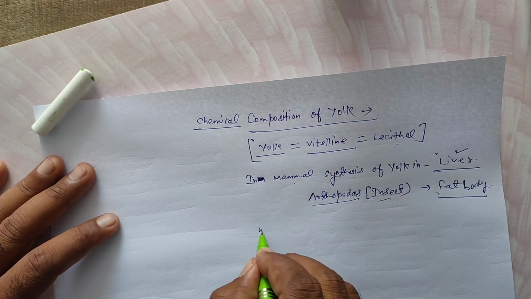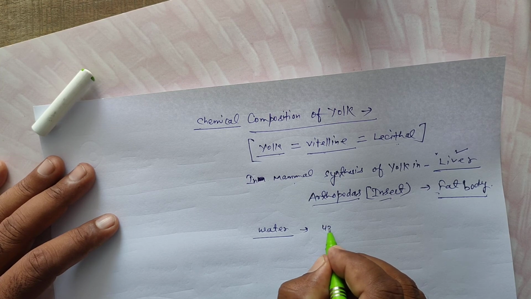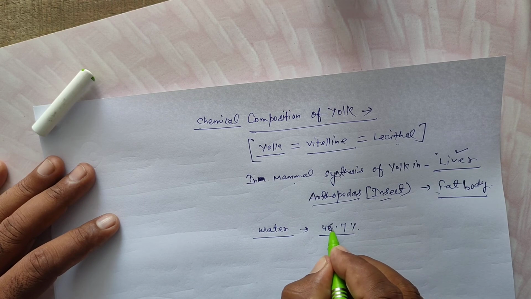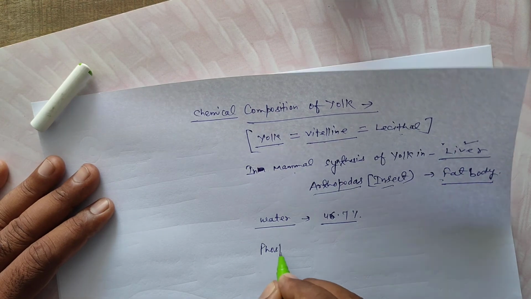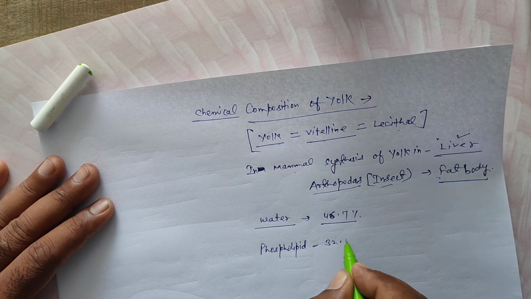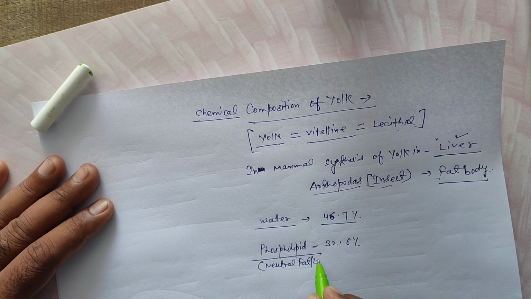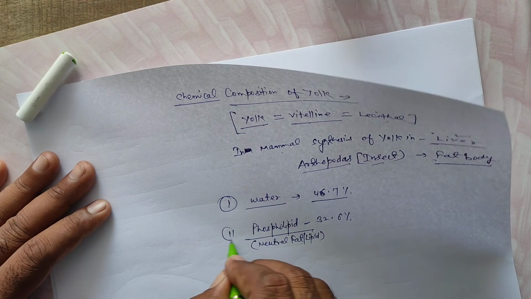Next, chemical composition. First, water, 46.7%, in the largest amount. Next, phospholipid or neutral fat, neutral lipid, 32.6%.